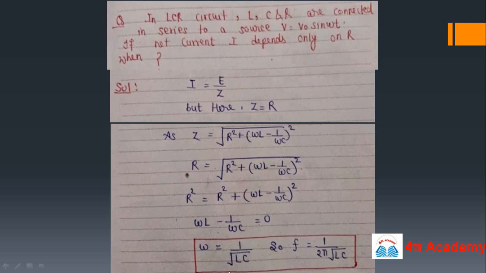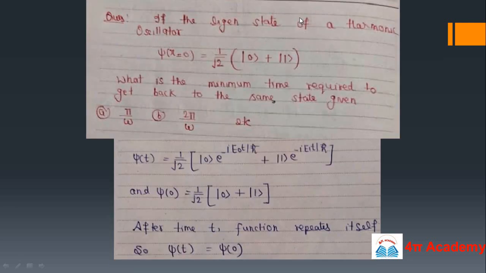So this is given in your options, that omega should be 1 upon under root LC when your I is depending only on R in a series LCR circuit.